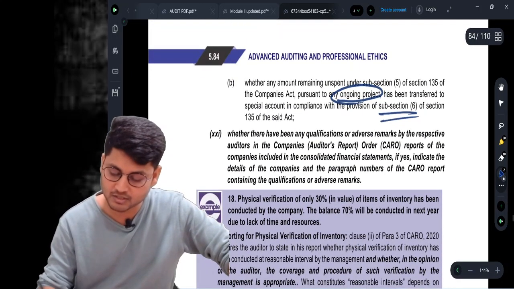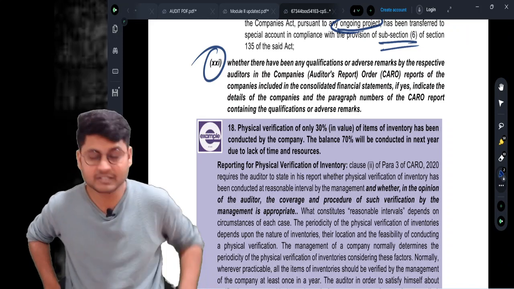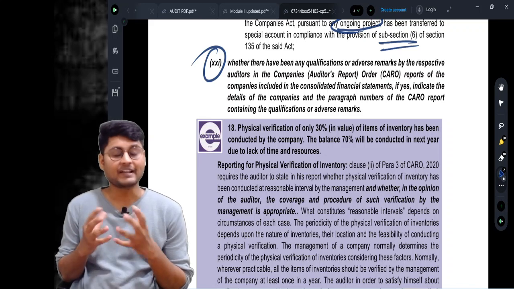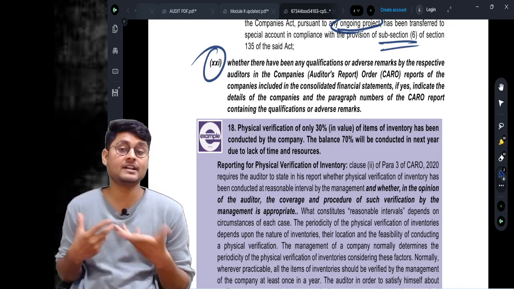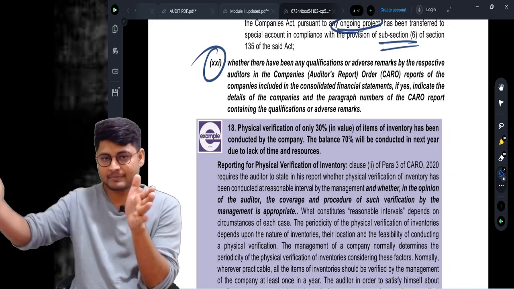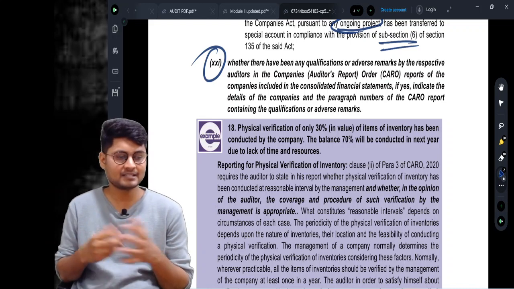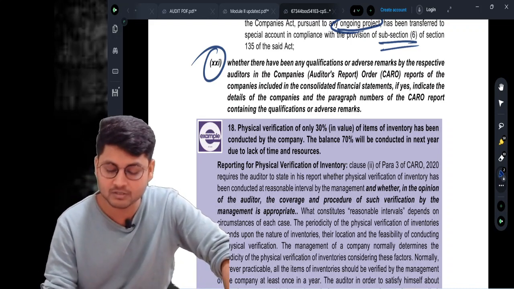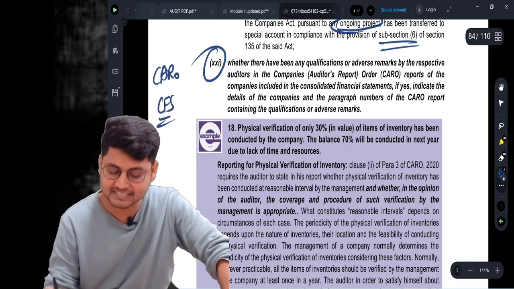Come to the last clause, the 21st clause, which is very simple. So now I am the auditor of the financial statements, in fact consolidated financial statements. In that consolidation, there are many companies whose financial information is being consolidated. Imagine I am auditing consolidated financial statements, and I am going to give the CARO on consolidated financial statements.